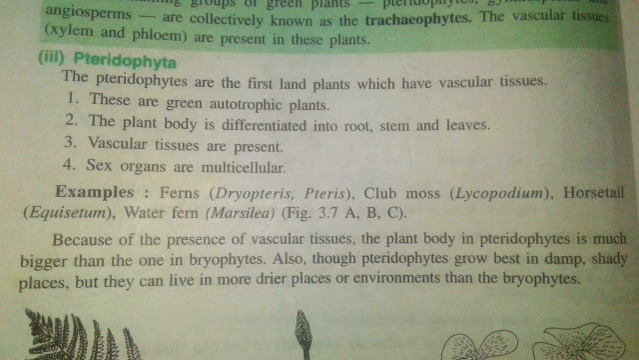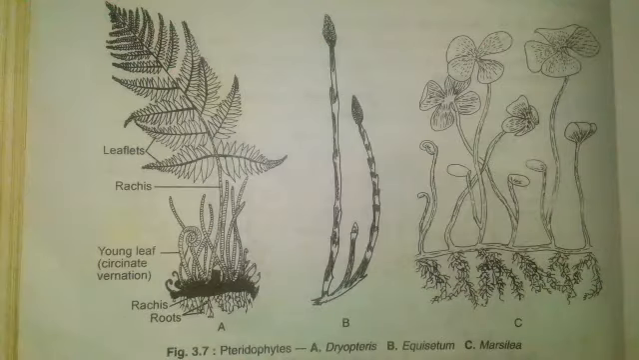And guys, these are green autotrophic plants. The plant body is differentiated into root, stem and leaves. Vascular systems or vascular tissue are present. Sex organs are multicellular. For example, ferns, club mosses, horsetails, water fern.